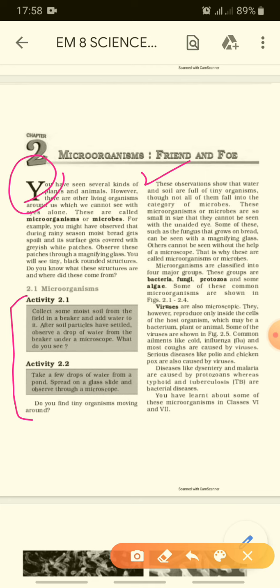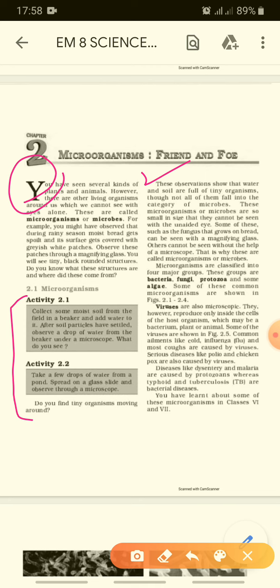2.2 Take a few drops of water from a pond. See, pond means not our general water, right? Pond, we all know, is nearby a garden or nearby villages. That water is obviously very dusty, is it? So there are many more chances of microorganisms in that water.